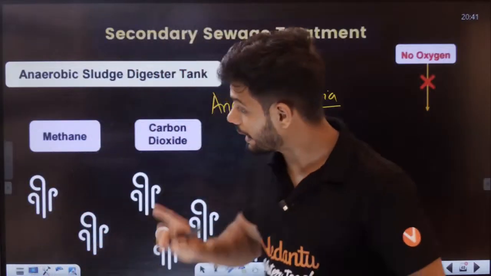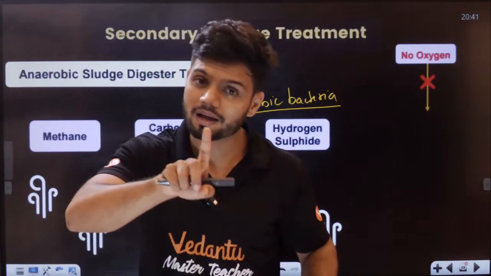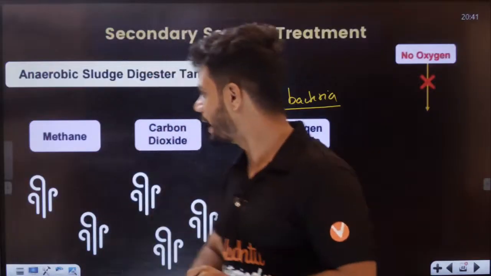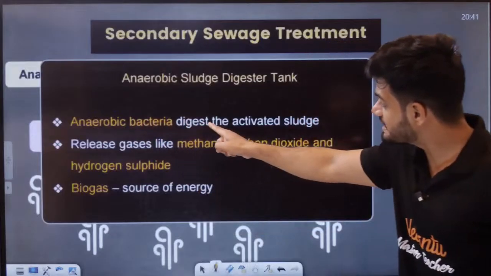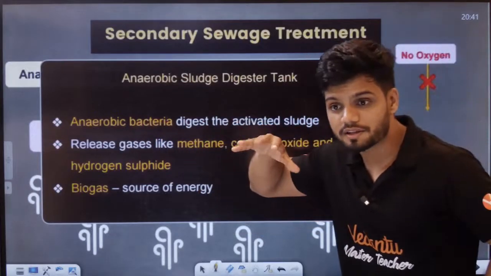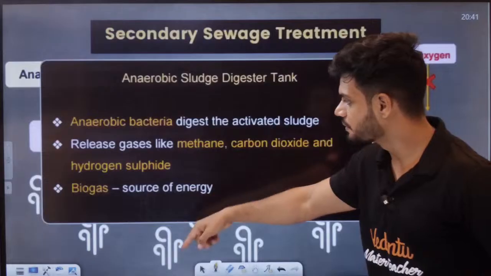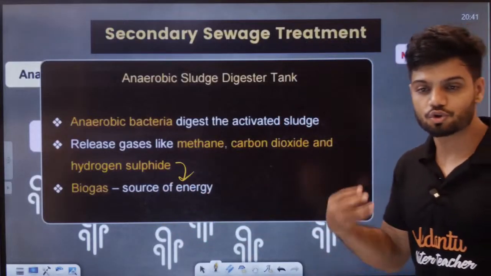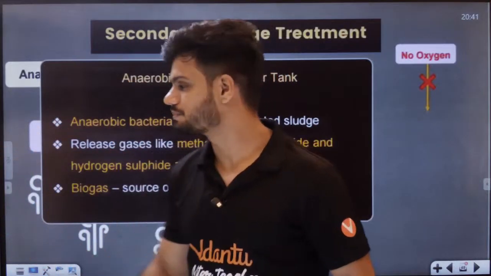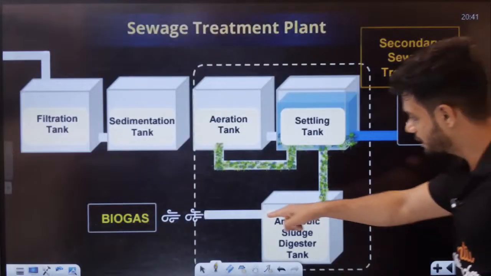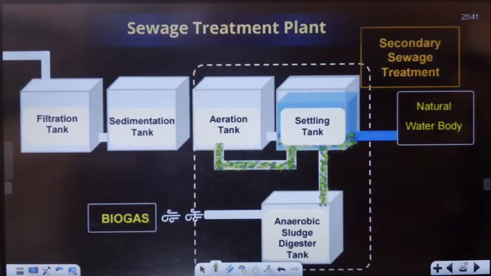But until this anaerobic bacteria is alive, it will use the dead bodies of the aerobic bacteria, digest them, and release methane, CO2 and hydrogen sulfide. See here, anaerobic bacteria digest the activated sludge, the dead bodies. The activated sludge releases gases like methane, carbon dioxide and hydrogen sulfide. That is also called your biogas. So we not only kill the bacteria, we also use them to create biogas. So we get biogas from here. That is called STP.